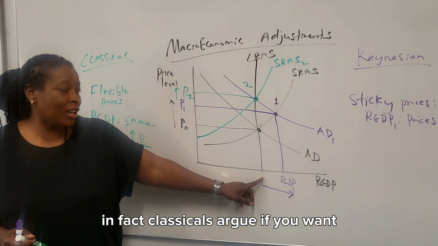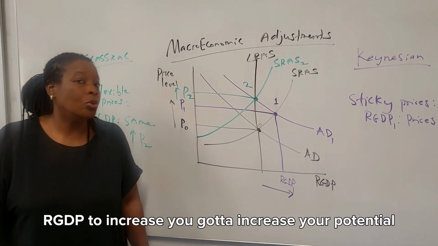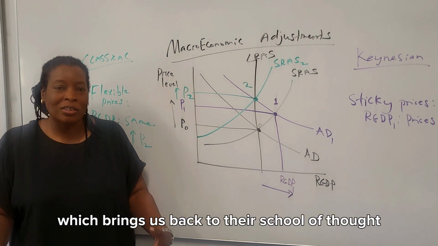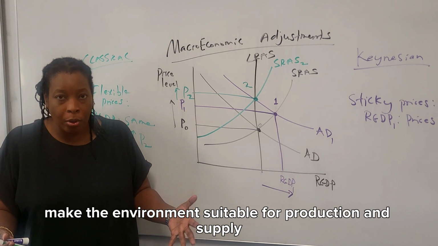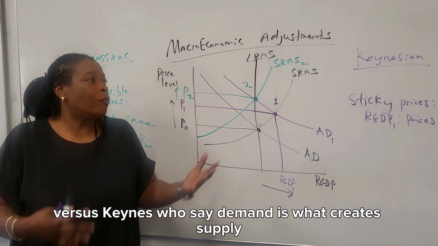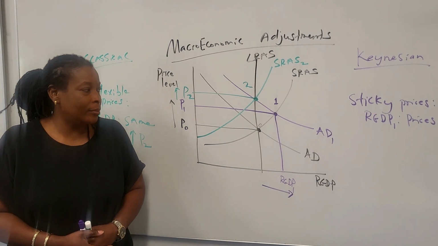In fact, classicals argue if you want our GDP to increase, you've got to increase your potential. Which brings us back to their school of thought. Make the environment suitable for production and supply. Versus Keynes, who says demand is what creates supply.